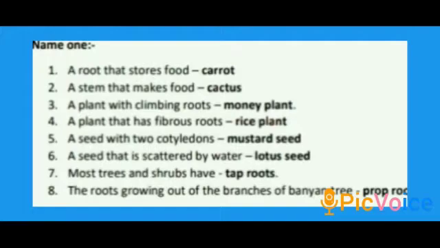Then the seventh one, most trees and shrubs have which type of roots, children? Most trees and shrubs have tap roots. Then the roots growing out of the branches of the banyan tree are prop roots, and these roots act like pillars. So this is called prop root.